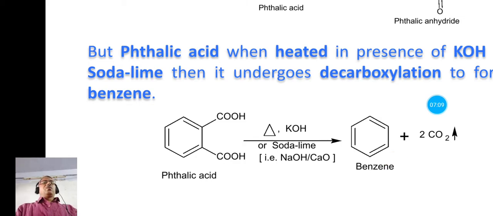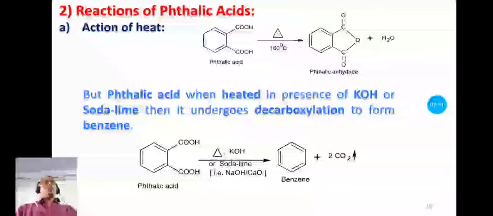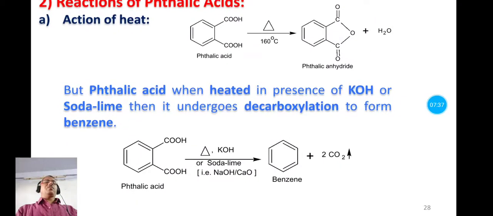So when phthalic acid is heated in presence of potassium hydroxide or soda lime, that is the mixture of sodium hydroxide and calcium oxide, this phthalic acid undergoes decarboxylation and gives benzene, while phthalic acid on simply heating undergoes dehydration and forms the phthalic anhydride. So this is the action of heat.